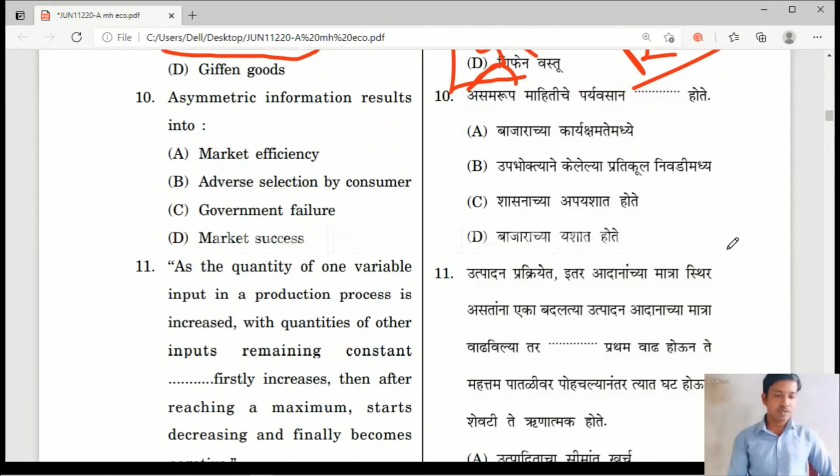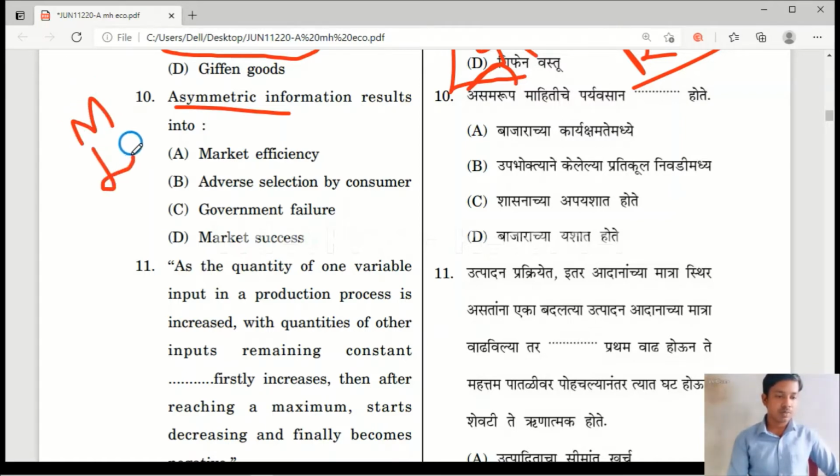Question number 10, asymmetric information results into option A, market efficiency; option B, adverse selection by consumer; option C, government failure; option D, market success. Asymmetric information means one party is having more information, the other party is having less information. When you go to buy second hand goods, the seller is having more information and the buyer is having very little information, and asymmetric information results in adverse selection by consumer.